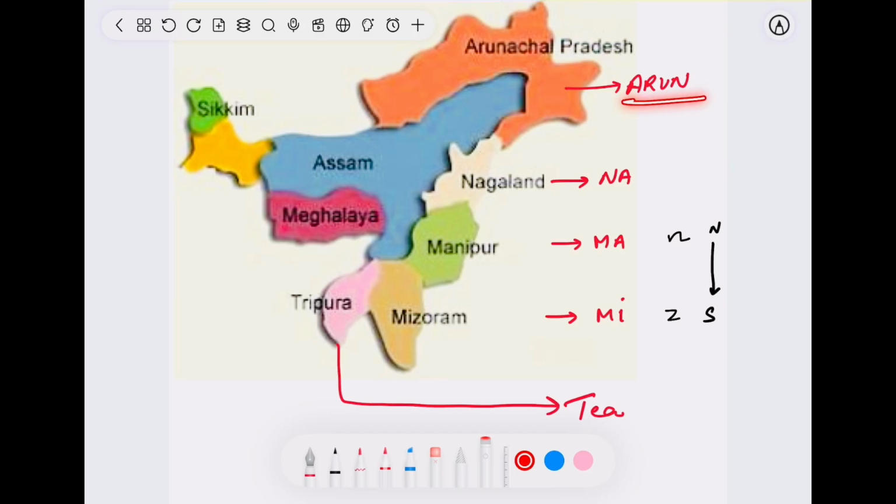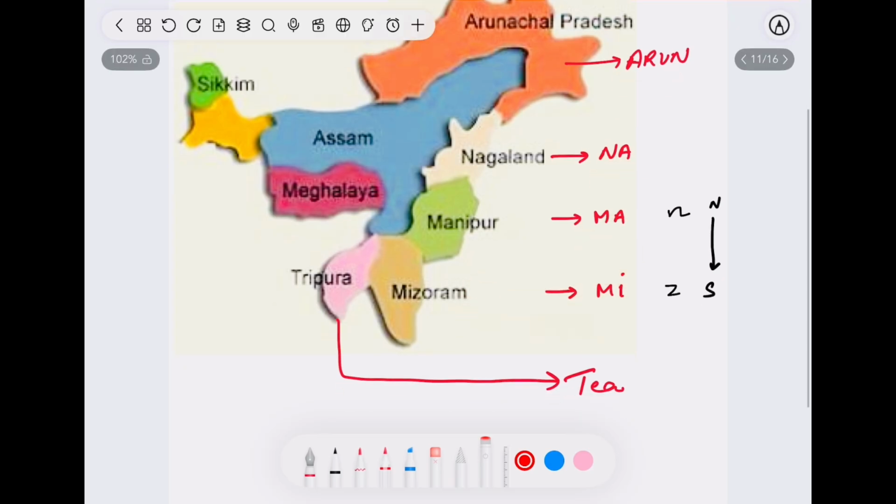So there is a guy named Arun. He's a very obedient, well-mannered guy. He greets every relative who comes to his house. So Arun Namami. NA stands for Nagaland. MA stands for Manipur. Namami. MI stands for Mizoram. So Arun Namami. And he also offers tea whenever someone comes to his house.